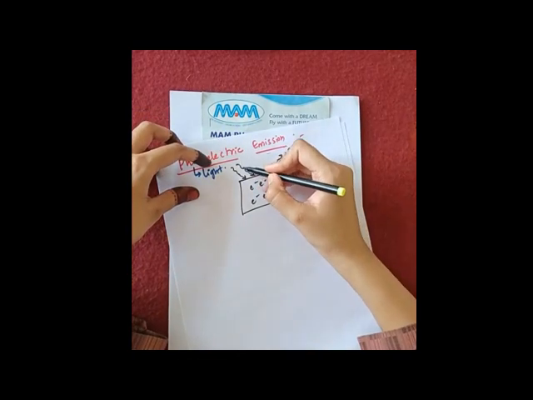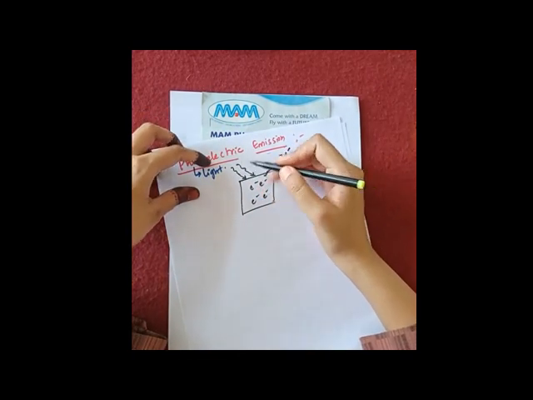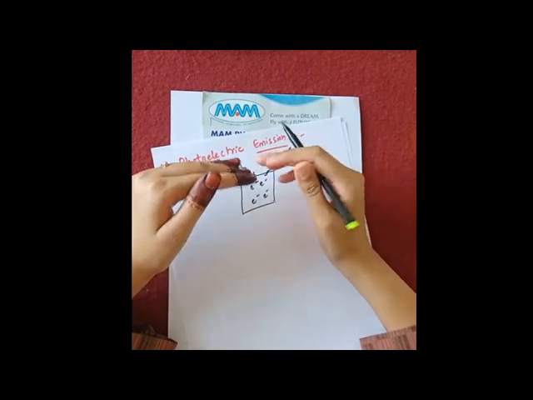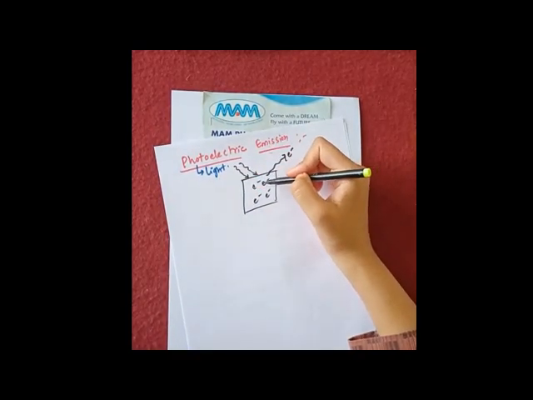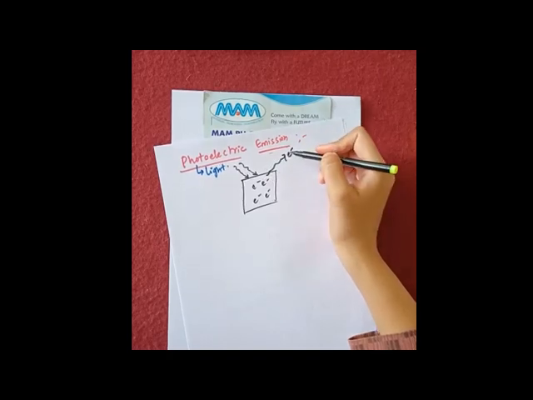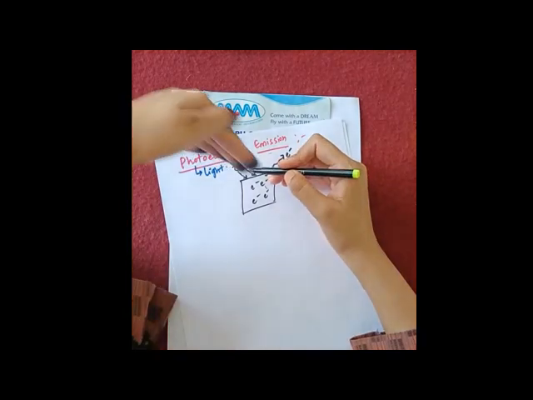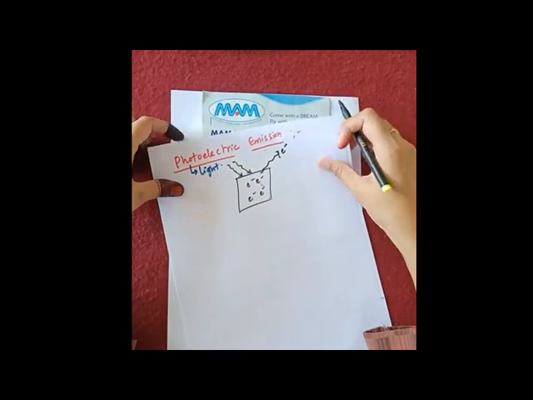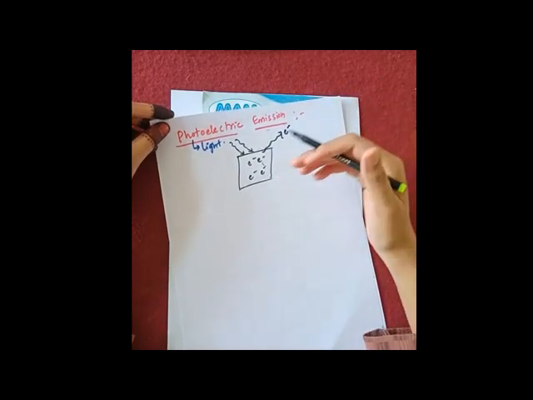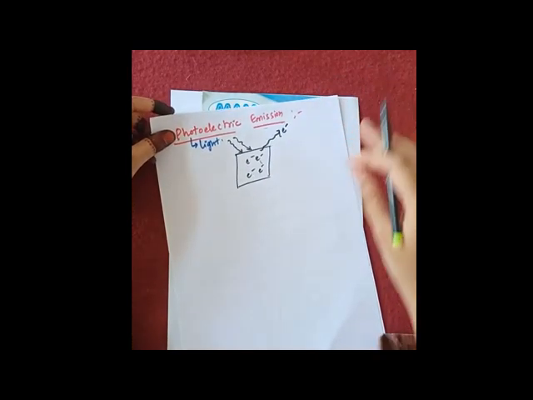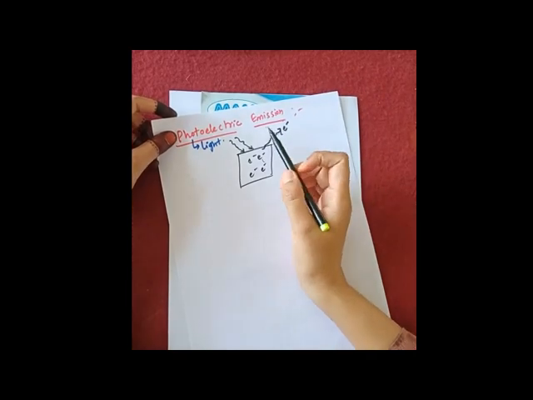It means that the light which you make fall on the metal surface should be of enough frequency so that it helps the electron to come out of the metal surface. We will learn about that later in the same chapter. What is that frequency called? It is called threshold frequency. We will learn about it in the next class of this chapter.